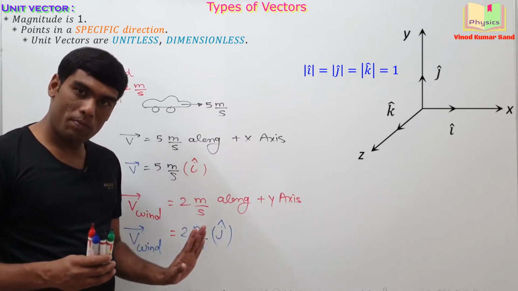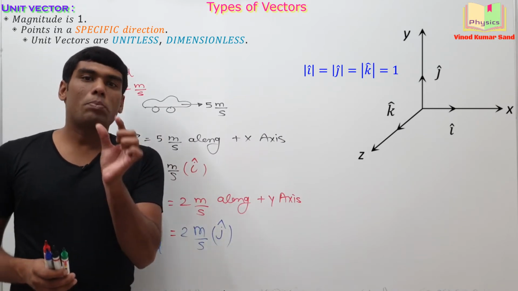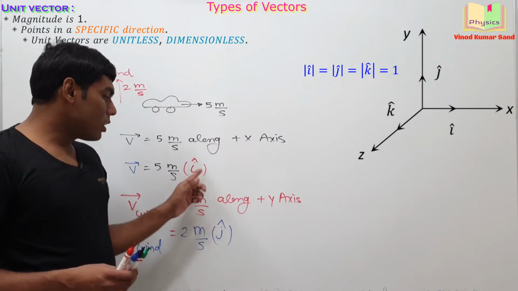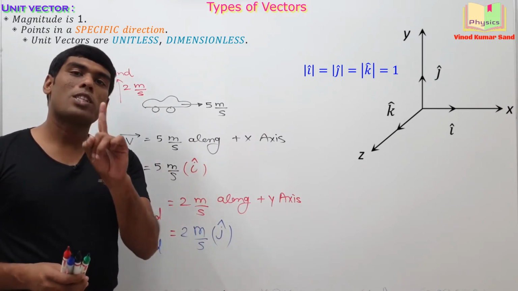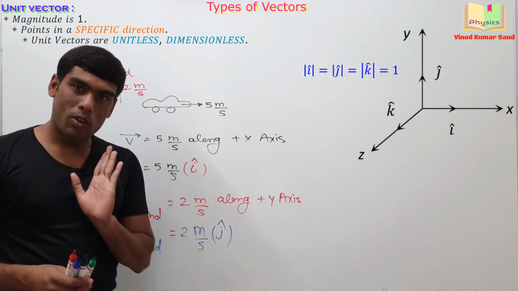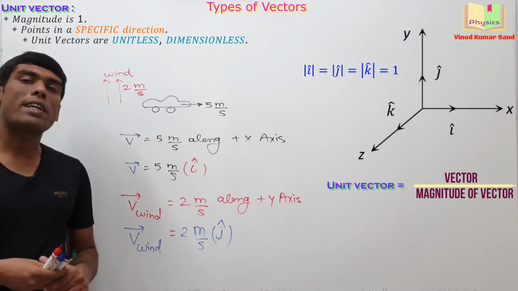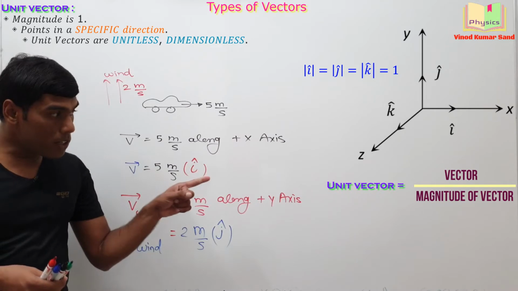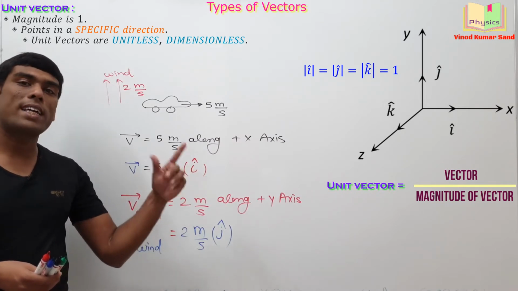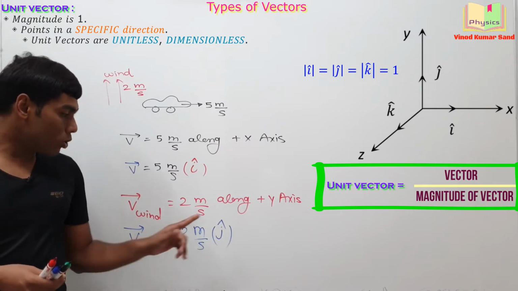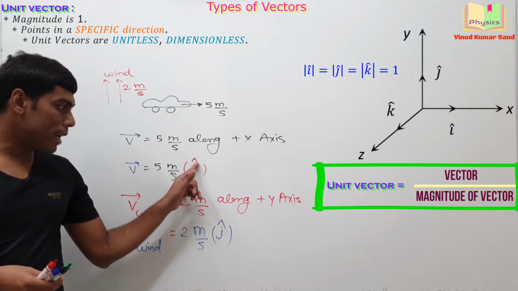That's it. Okay. Mod i cap, mod j cap and mod k cap, means the magnitude of these unit vectors will always be 1. Got my point? Here you can see a formula for finding the unit vector. The unit vector is always equal to the vector divided by its magnitude. And the unit vectors are indicated by the cap notation.